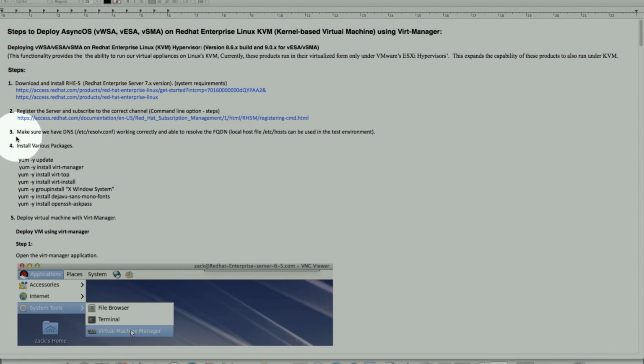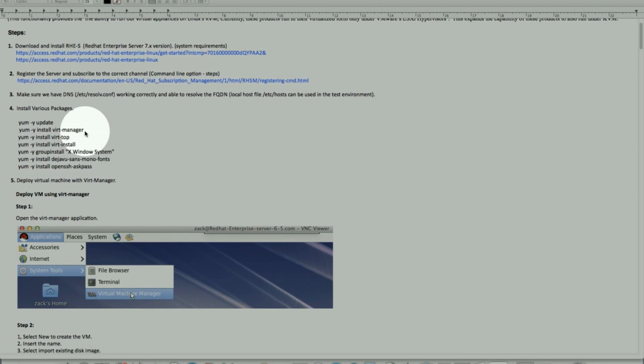Then bullet number 3 is to make sure your DNS is completely operational. Either we can use the /etc/resolv.conf file, or the fully qualified domain name should be resolvable. Or in the lab environment, we can use the /etc/hosts file, and that should work okay too. That takes us to step number 4.